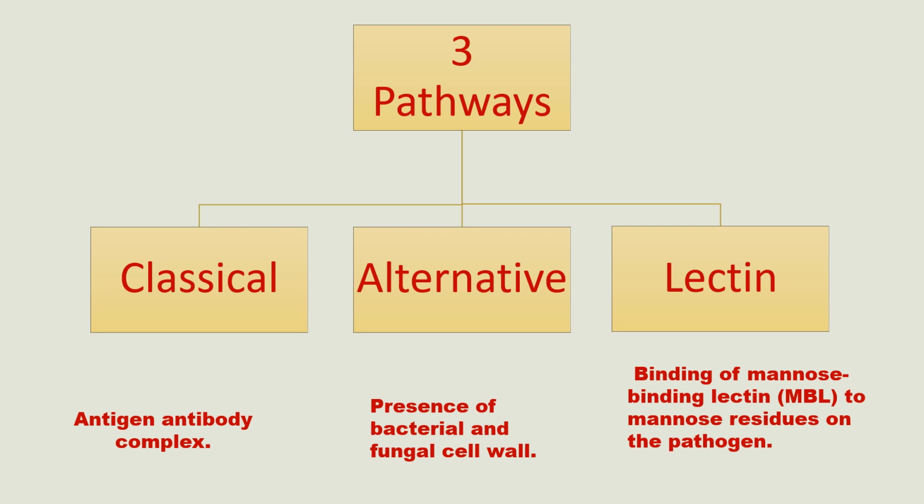The lectin pathway is activated by binding of mannose binding lectin to mannose residues on the surface of pathogens. I will discuss each of these pathways in our upcoming videos, and let's see the functions of complement proteins.